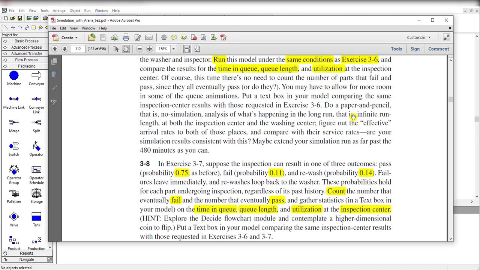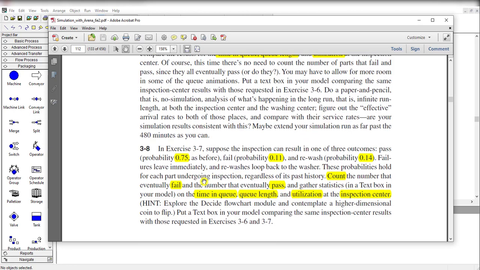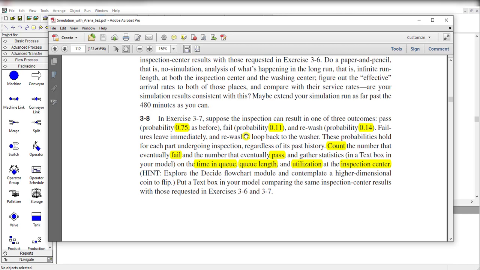Remember, in the previous case we have only two probability values, that the pass probability is 75% and 25% of the fail probability. In that case, the process is again moved back to the wash station for rewashing and further re-inspection. But in this case, the probabilities for failing and rewashing are separated, meaning those parts that fall in that probability value leave the system, but the parts whose probability is around 14% are moved back to the rewash workstation for the rewashing process.